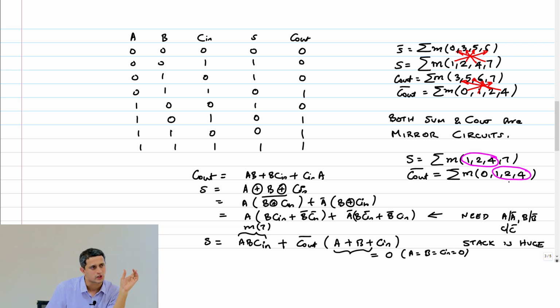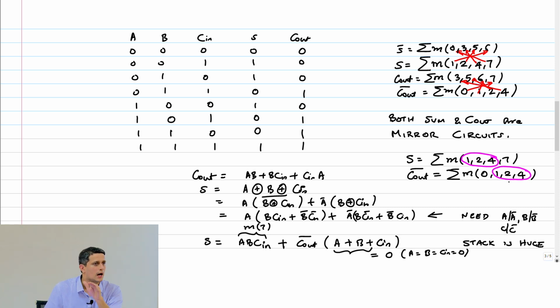So I can reuse C out bar to generate the sum in 3 out of 4 cases: 1, 2, 4. Now, in order to take care of the case of 7, I need to add that minterm in. What is the minterm for 7? ABC in. So I say it is ABC in plus C out bar.